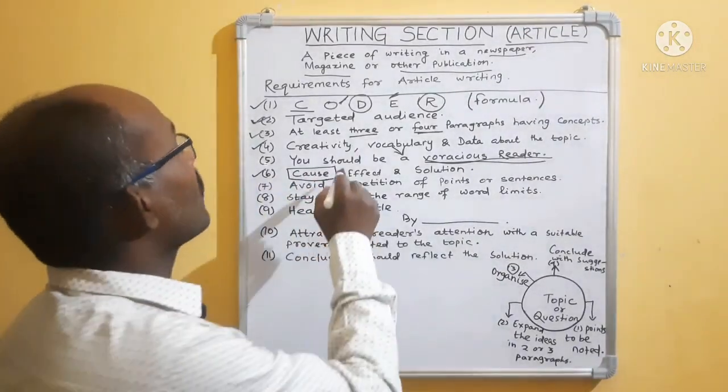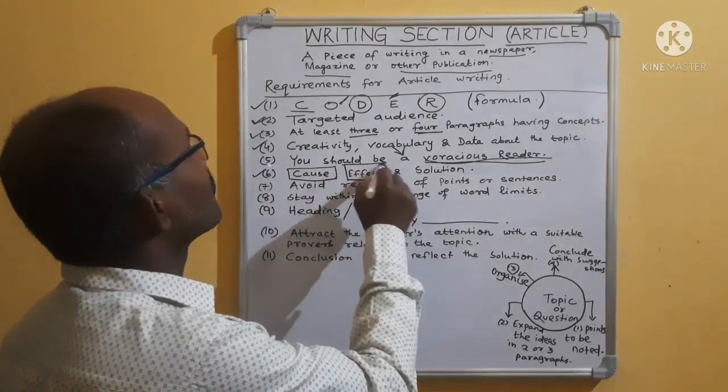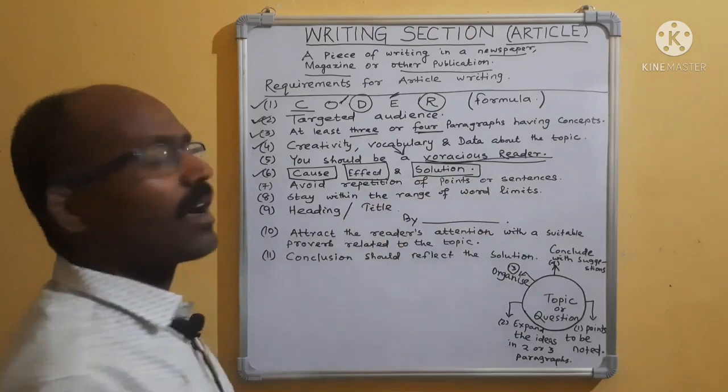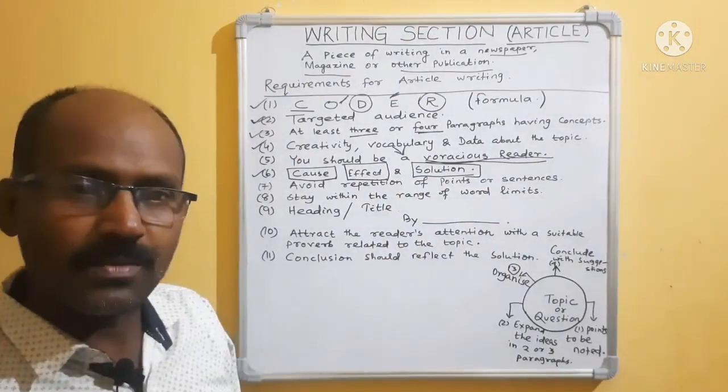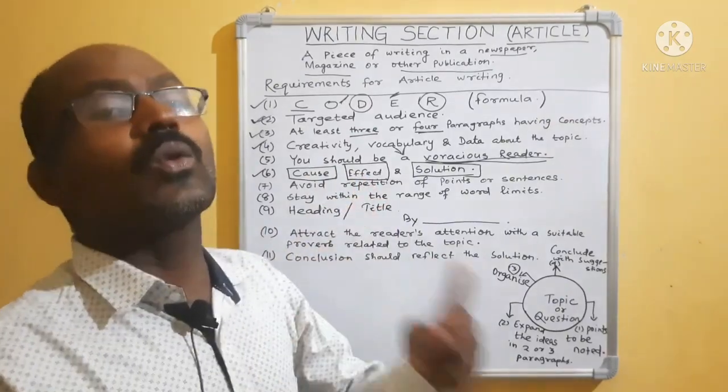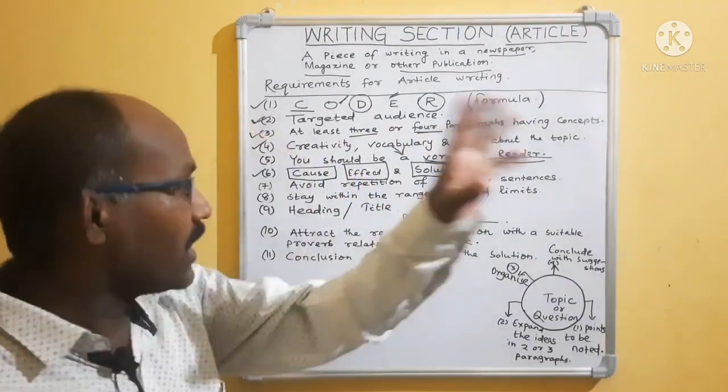While you are writing a good article on the topic, you should focus on the cause, then its effect and its solution. These three things are badly required: why it is happening, what its effect is and how it will be solved. Keep it in your mind.